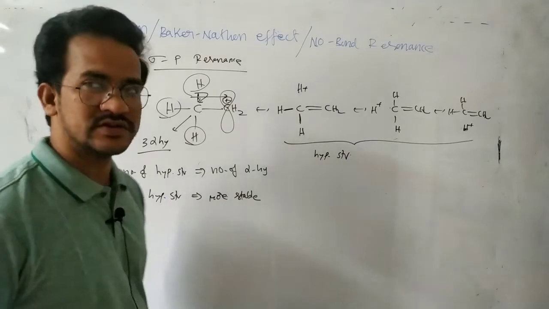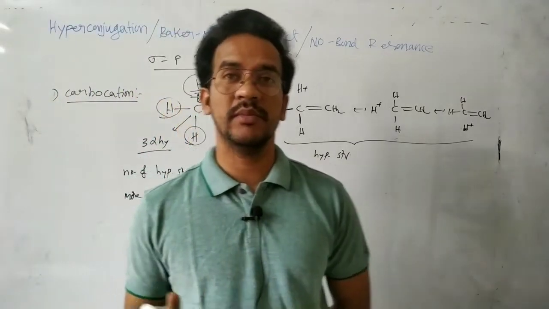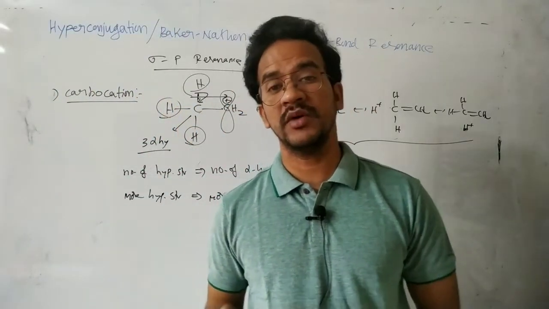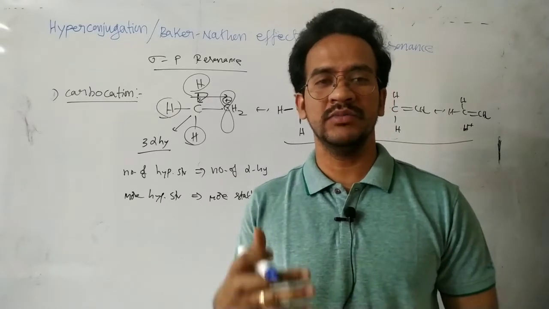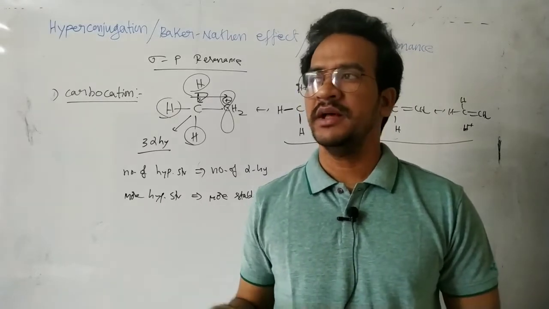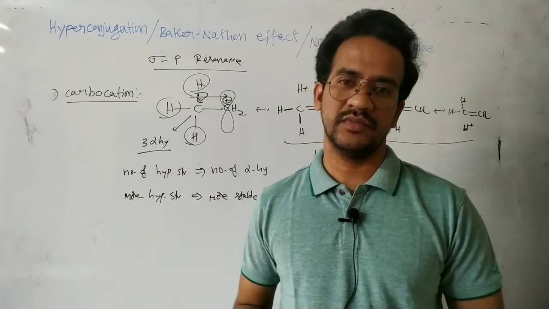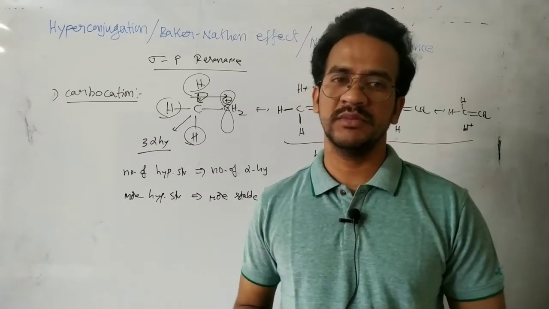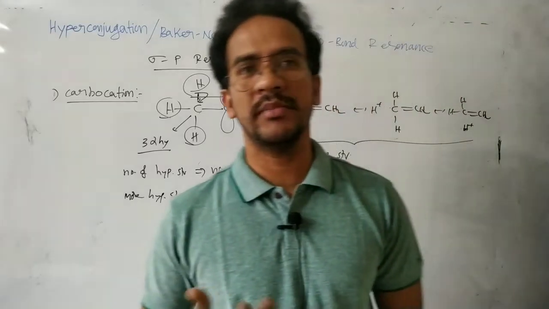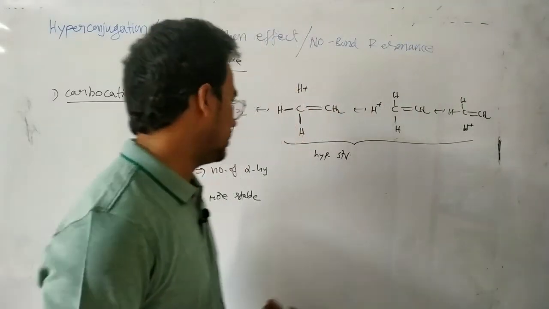The number of hyperconjugate structures equals the number of alpha hydrogens. More hyperconjugate structures means more alpha hydrogens, and that cation is more stable. So we can say the stability of the carbocation is based on hyperconjugation: more hyperconjugate structures, more stable carbocation.